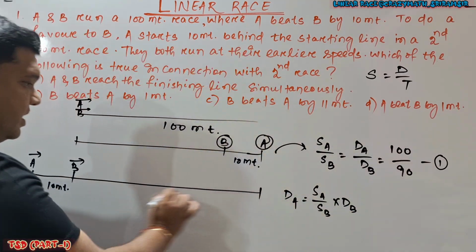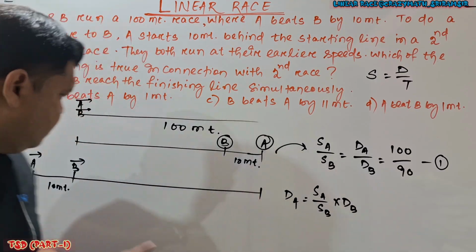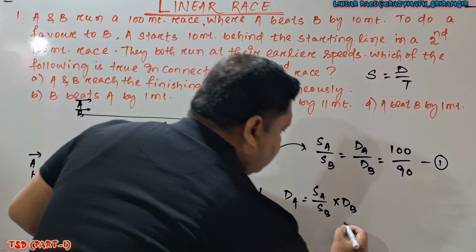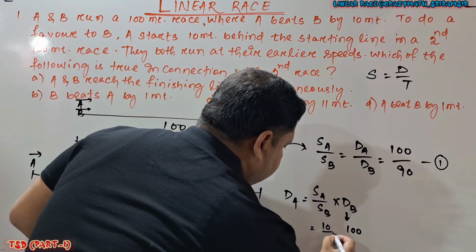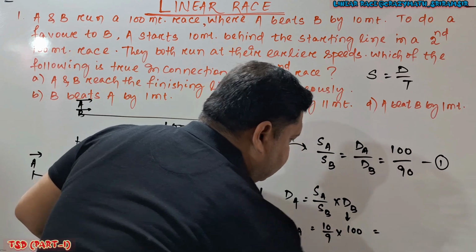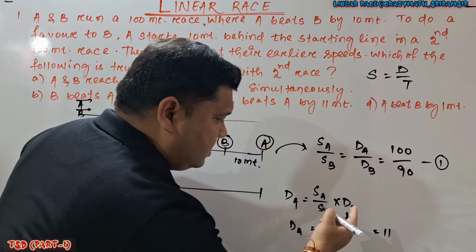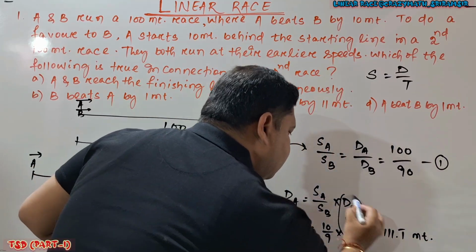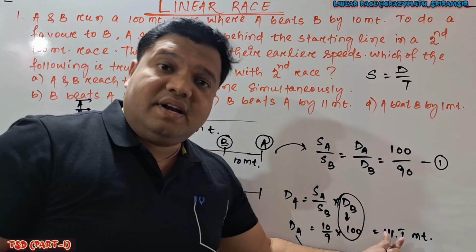Achha, in the second 100 meter race, to win the race, B has to cover how many meters? 100 meter. But to win the race, A has to cover how much? 110 meter. So you will check. When B covers 100 meter, SA by SB is 10 by 9. If I do the simplification, the DA here is how much? Now 1000 by 9. So this is 111, remainder is 1, 10 again 1, again 10, so again 1. So 111.1 bar meter. When B covers 100 meter, at that time A covers 111.1. The approximate is 111 meter.